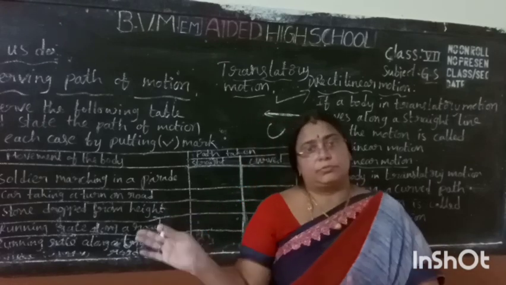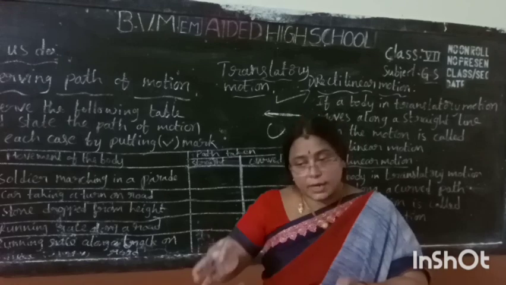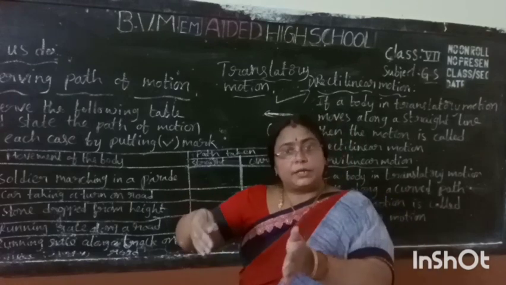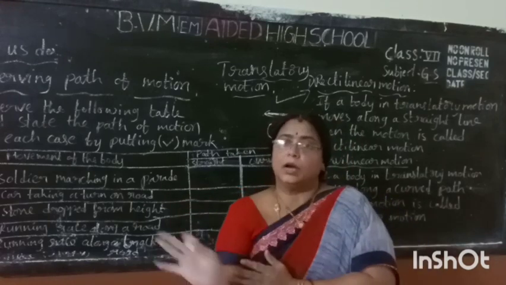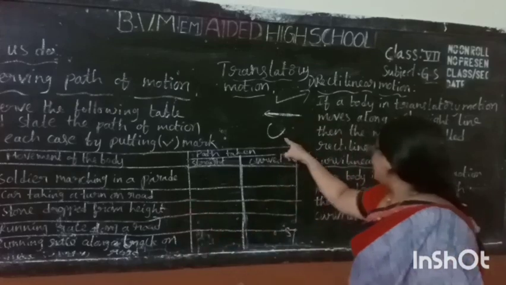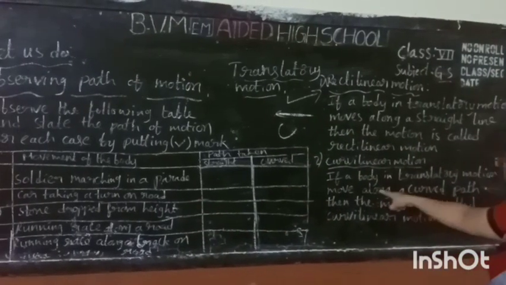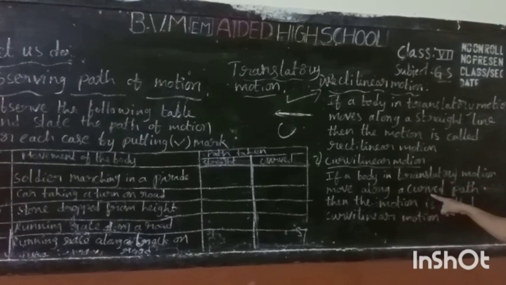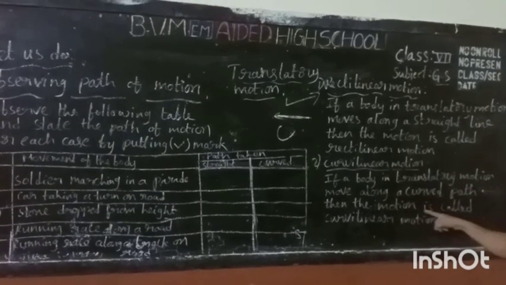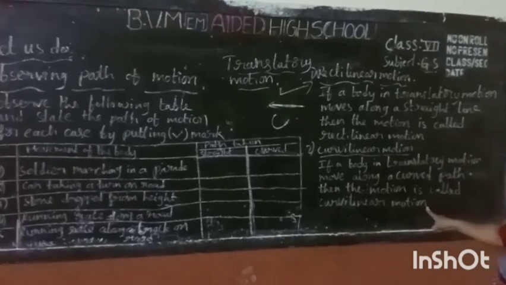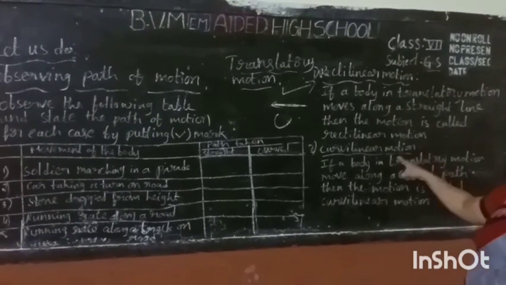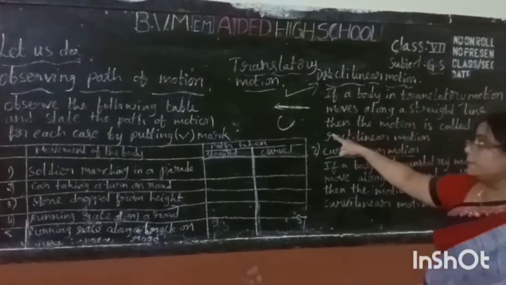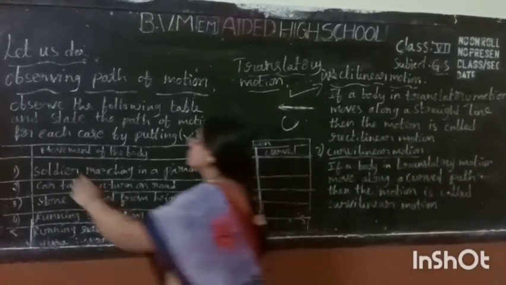You take a curve. You are moving, but you are taking a curve. So that is called curvilinear motion. If a body in translatory motion moves along a curved path, then the motion is called curvilinear motion. It is also translatory motion. Do you understand, children? Okay, let us do.